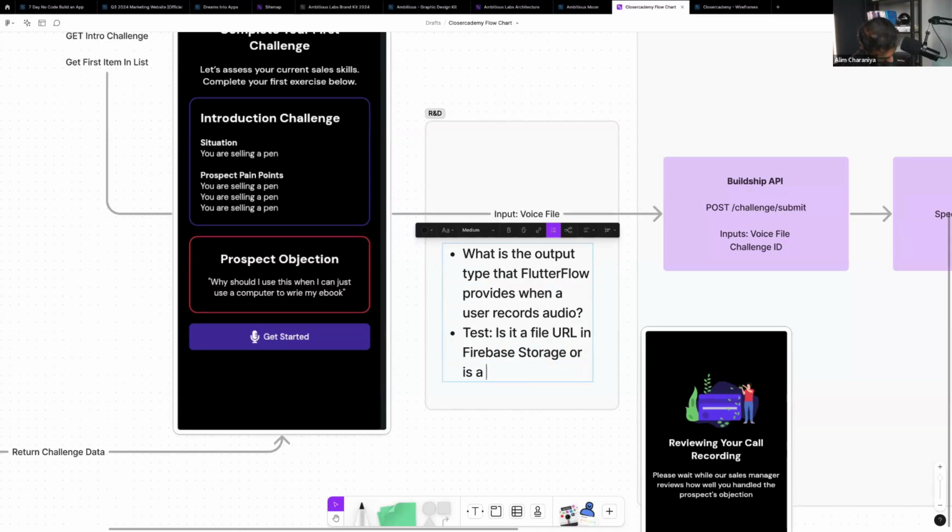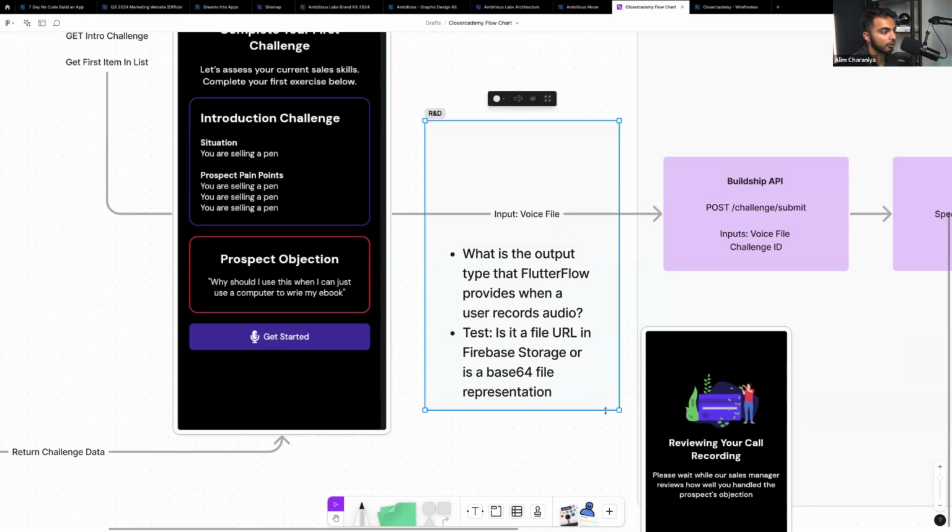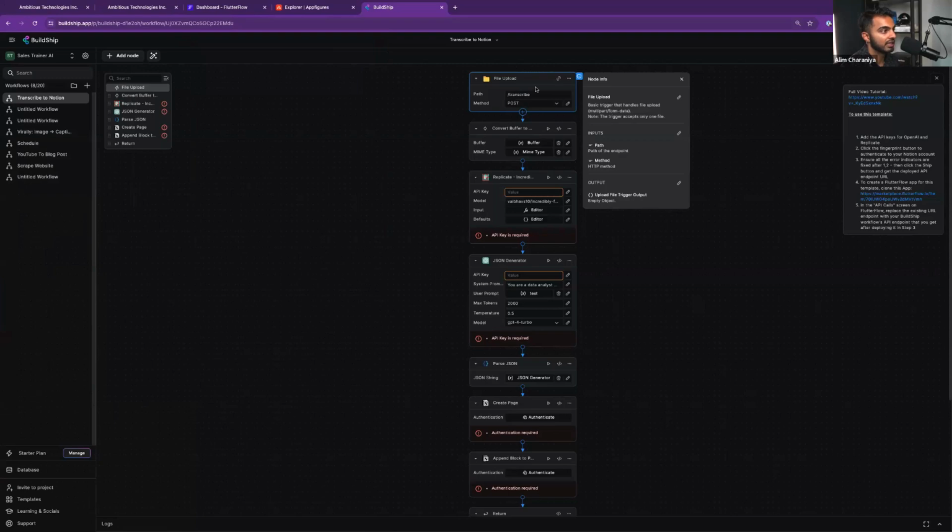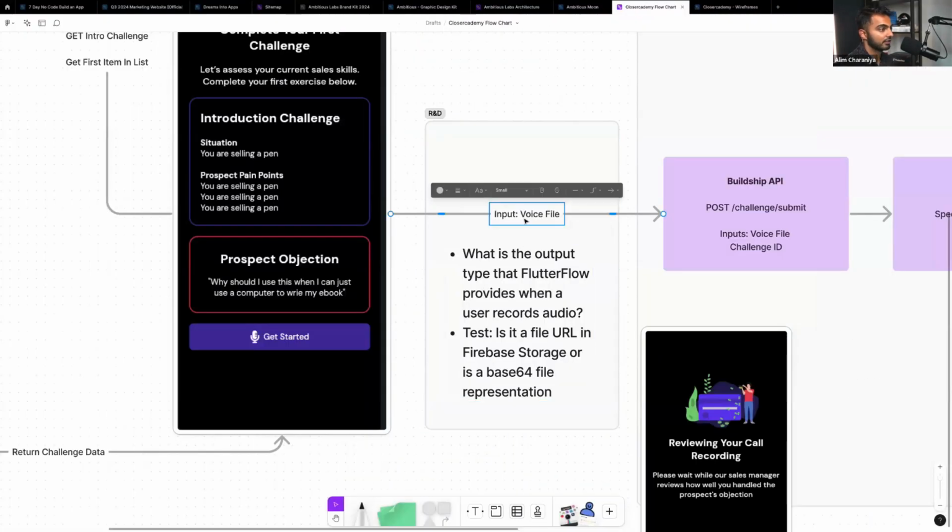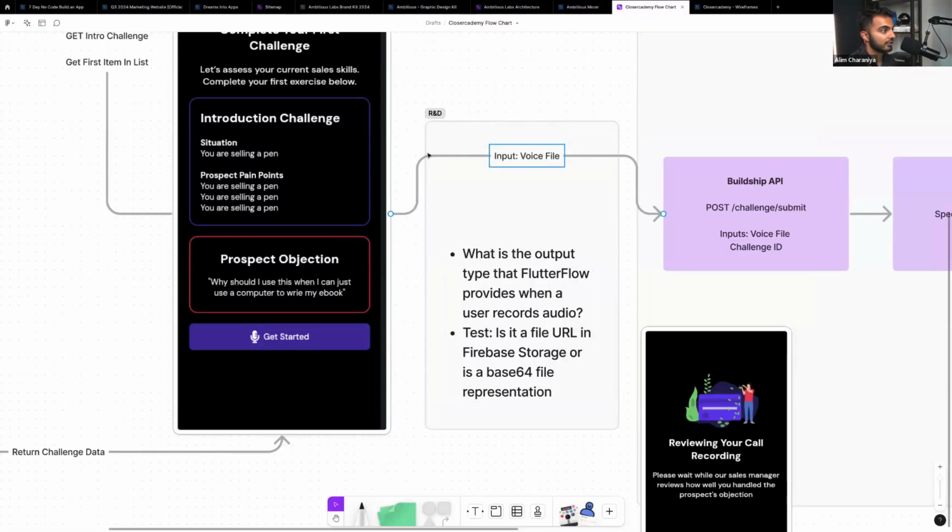Or is it a base64 file representation? If it's base64, then I believe we should be able to send it to this API, because this API is looking for multi-part form data, which is essentially an HTTP request body type that accepts an encoded representation of a file. And that's what we've got to test. I'm pretty sure I know the answer, but let's go back and find out. It's better to be safe.